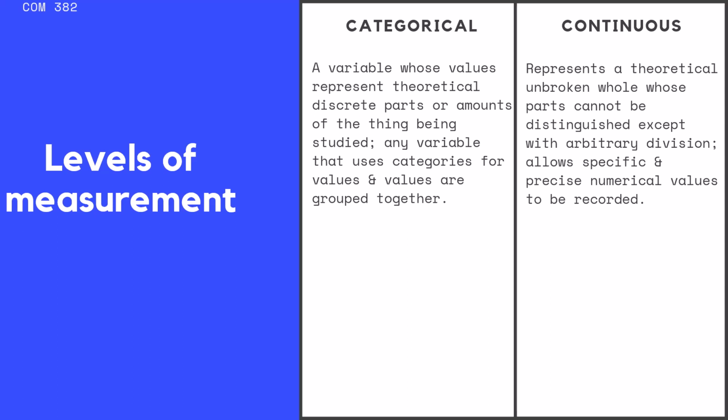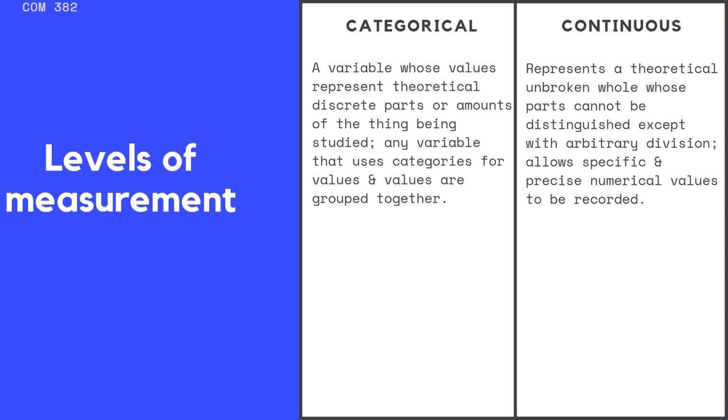These are variables that use categories for values. So for example, hair color, eye color, nail polish color. These are just categories. You're either in a category or you're not. You either have blue eyes or brown eyes.